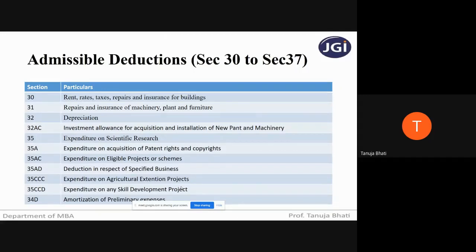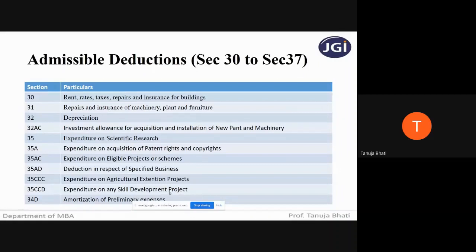Where any company is incurring expenditure on skill development, which is again notified. All these eligible projects, agricultural extension projects and skill development projects, should be notified. Simply, you cannot put money anywhere and expect to get the deduction. They have to be notified by the board, then only you will get a deduction.